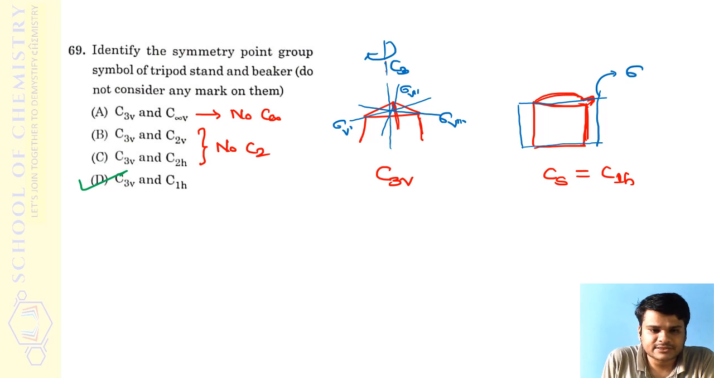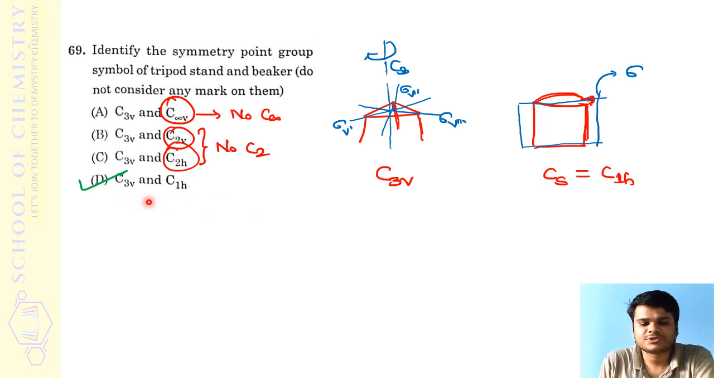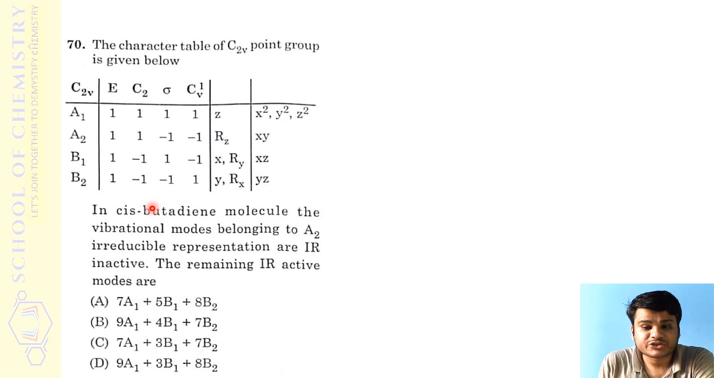So C infinity V is ruled out. Then for C2V, you should have a C2 axis, that is also not there. Here also C2H requires the presence of a C2 axis, which is not there in the beaker. So even if you do not know that CS is also called C1H, you can mark option D. That is the correct answer for this 69th question, right?